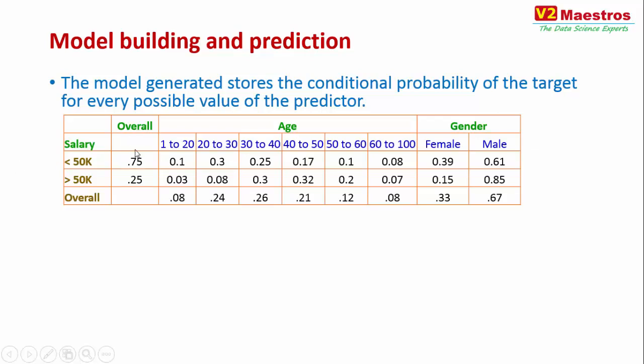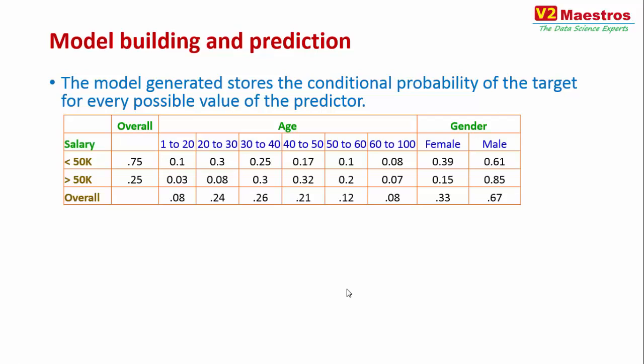So the overall probability, 0.75 plus 0.25, will always be 1. Same thing with gender, 0.33 plus 0.67 will be 1. The same thing applies for these rows too and these rows too. All of them are going to total 1 because it's the total probability of all possible outcomes.